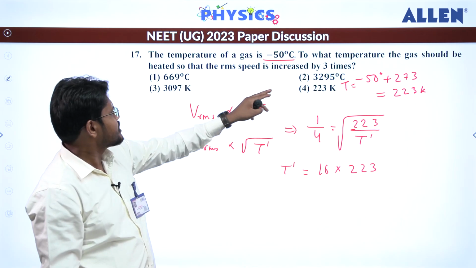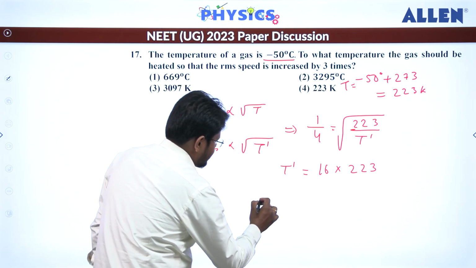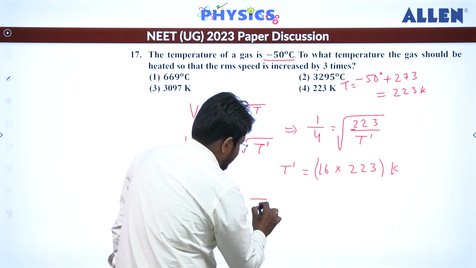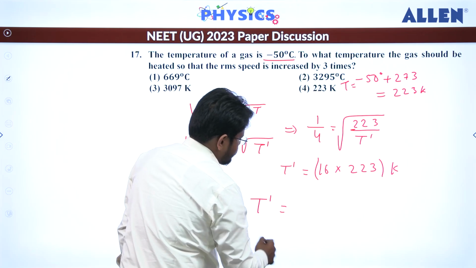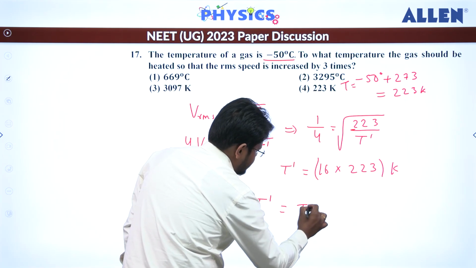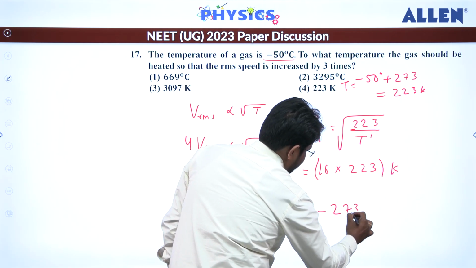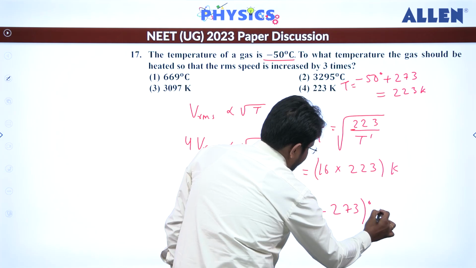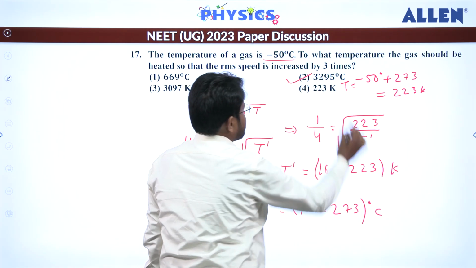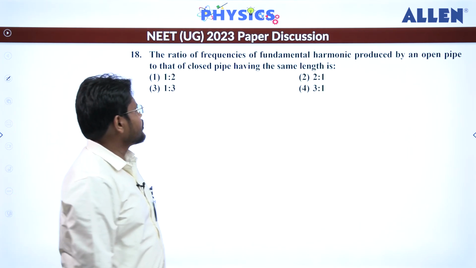So we have to check the options. Here the final answer will be in terms of Kelvin. So finally we are going to write the final temperature as T dash minus 273, and this will be equal to the value in degrees Celsius. So when we do this calculation, the second option is going to be the answer. Let's move to the next question.